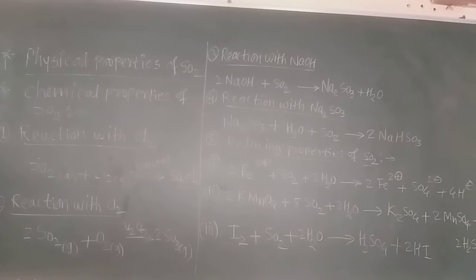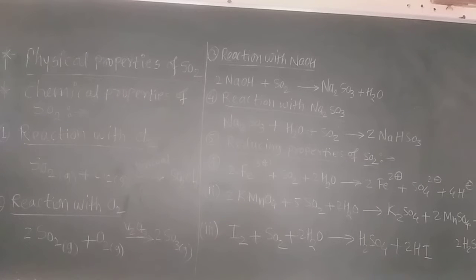Sulfur dioxide is highly soluble in water and its solution in water is also called sulfurous acid. Sulfur dioxide plus H2O forms sulfurous acid. The formula is H2SO3. That is sulfurous acid, not sulfuric, because sulfur trioxide when reacted with water forms sulfuric acid, and when sulfur dioxide reacts with water it forms sulfurous acid.